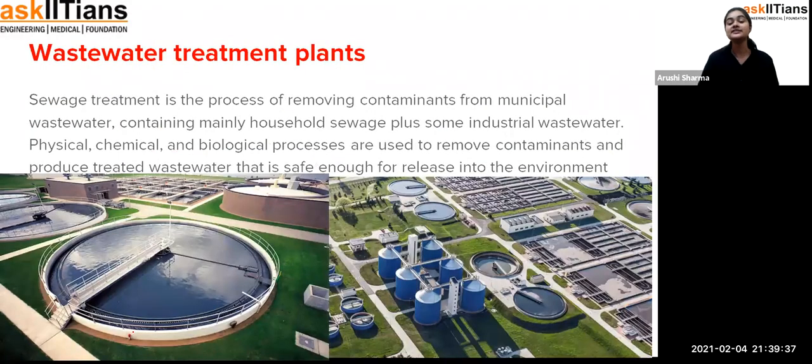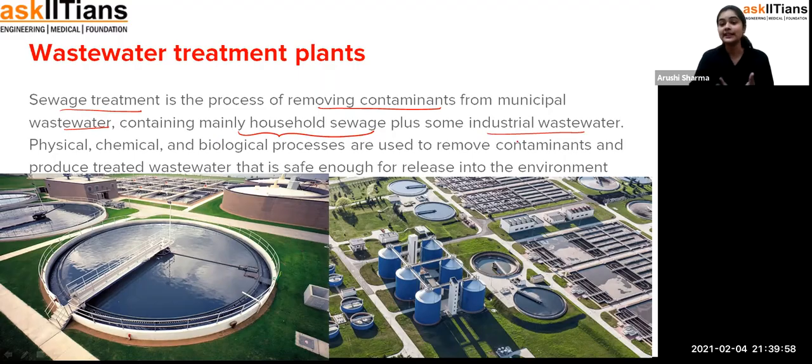Now, what is the wastewater treatment plant? Obviously, student, a treatment plant is where the wastewater gets treated, so we call it the wastewater plant. Sewage treatment is the process of removing contaminants from the municipal wastewater containing many household sewage plus some industrial wastewater. We have seen what sewage is. Sewage is the wastewater which is generated by whom? By us only, people only.